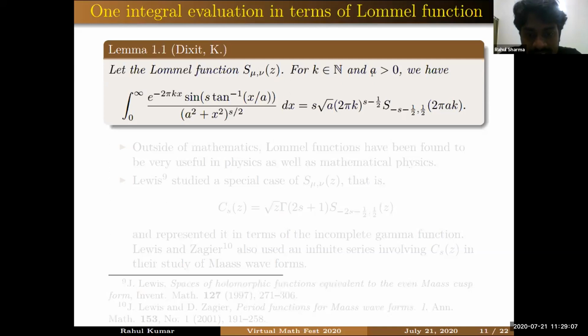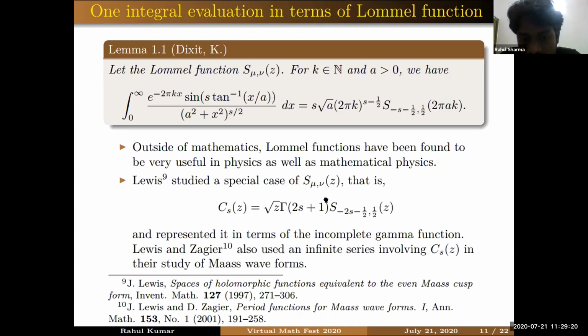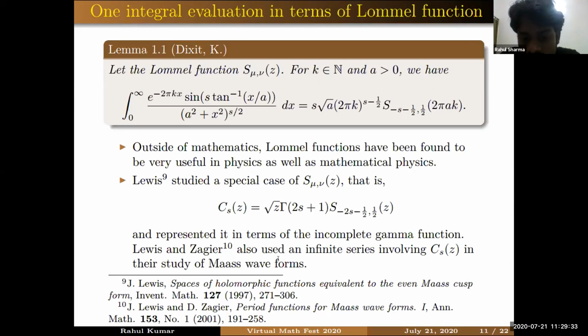So now let me give you some applications of these Lommel functions. Outside of mathematics, Lommel functions have been found to be very useful in physics as well as in mathematical physics. In mathematics, Lewis studied a special case of the Lommel function by defining a new function C(s,z), and you can see this is a special case of the Lommel function, and he represented it in terms of the incomplete gamma function for his studies. Later, Lewis and Zagier also used an infinite series involving this function C(s,z) in the study of Maass waveforms. For these two applications, we can see these two references.